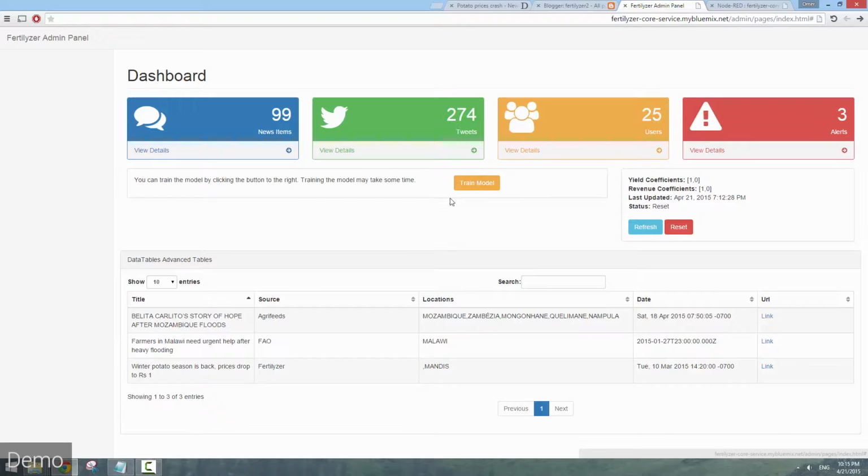The admin panel allows us to view the news and social items the system has acquired, but also to kickstart the training process of our plan generation model so it can make even better predictions. To train the model, the server fetches all of the user feedbacks and builds a linear regression model to better fit the data. Here you can see how the coefficients have changed after the training.